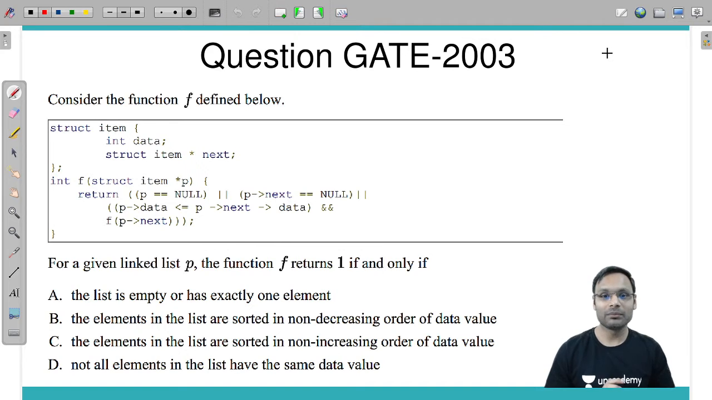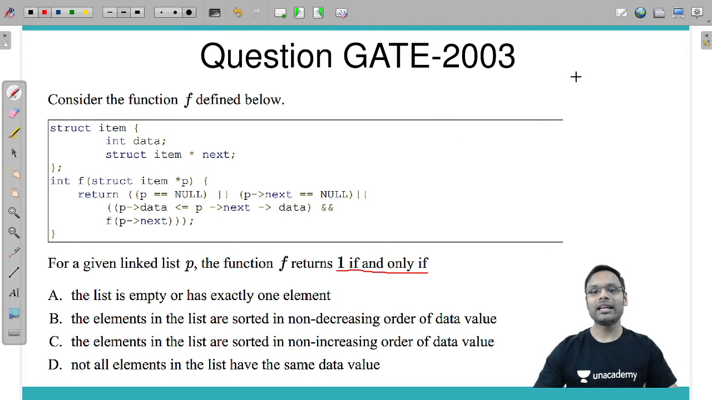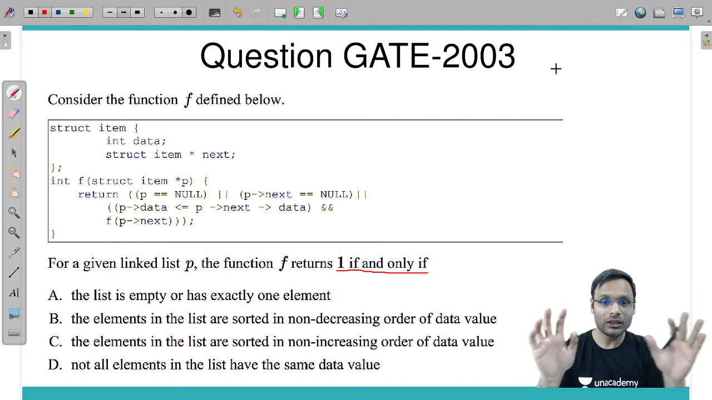अभी क्वेश्चंस खत्म नहीं हुए हैं बॉस, क्वेश्चन बचे हुए हैं, अभी और भी क्वेश्चन बचे हुए हैं. Look at this, another session, another particular question. What it says: consider the function f defined below. Okay, this is the function. For a given linked list P, the function f returns 1 if and only if.